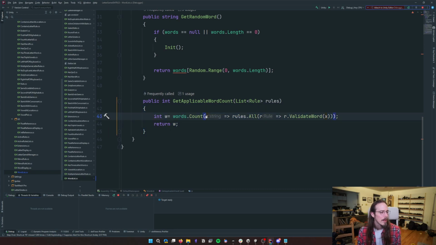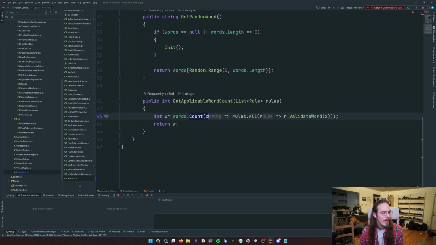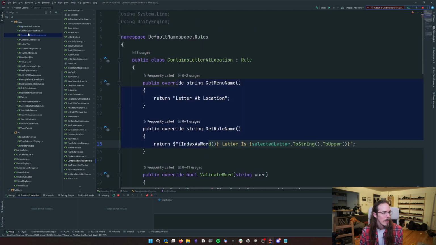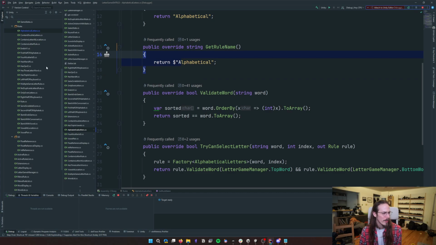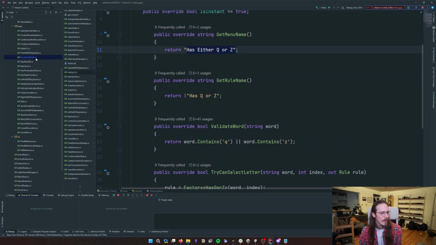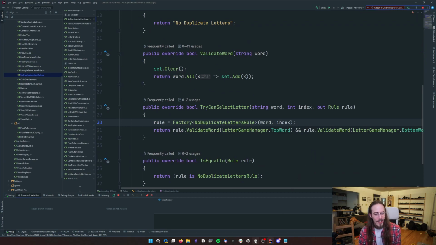But you don't have to use the ternary operators. Everybody does. So that's an interesting challenge. So yeah, the word list is split by a new line character, and LINQ does basically everything, checking if things are vowels or alphabetical. I'm not even sure alphabetical works. I don't think I used that one. I'm using LINQ just all over this project, all over the place.